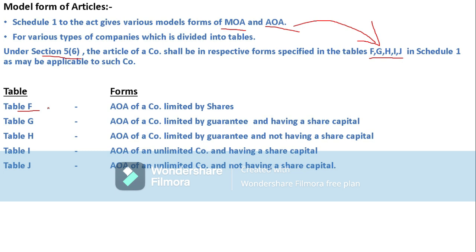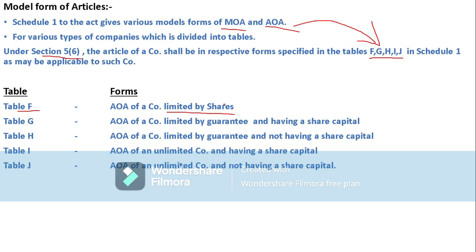This table F is related to articles of association of a company limited by shares. So this type of company may take this table F form. It means that it can follow the aspects under table F and include this table F in its articles of association. Which company? Company limited by shares.